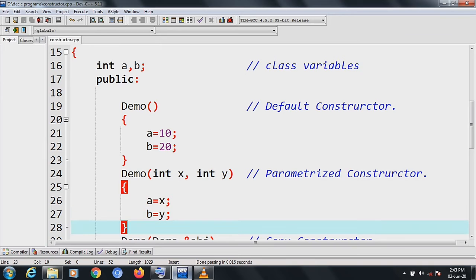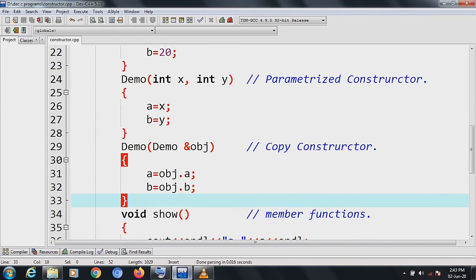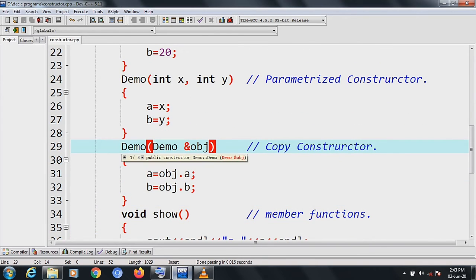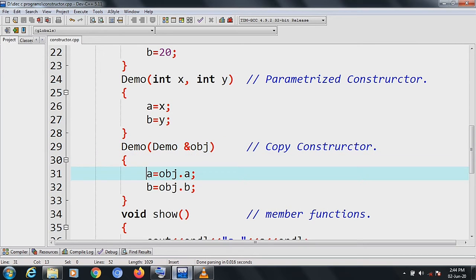Third one is the copy constructor. So have a look at the copy constructor. In the copy constructor, I have passed one argument of class type. You can see demo &obj, a reference of obj. Here we are making a reference to the class variable, that is why we are passing the class variable. Inside, we do a equal to obj.a, meaning copy the value of obj.a into a.